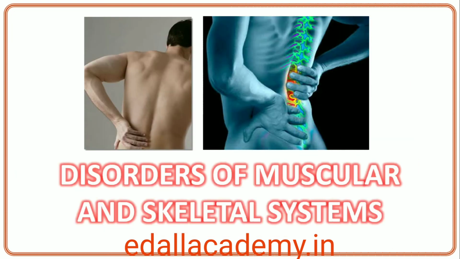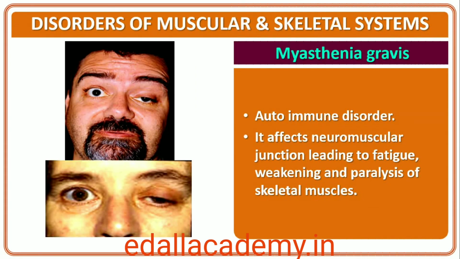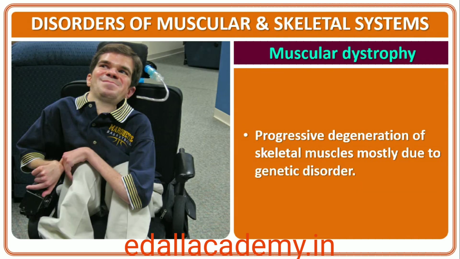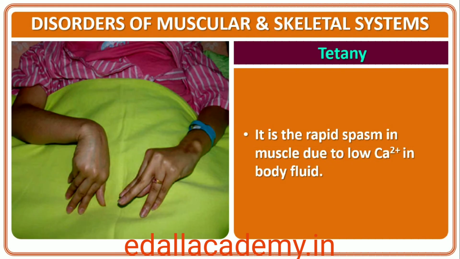20.5 Disorders of muscular and skeletal system. Myasthenia gravis, autoimmune disorder affecting neuromuscular junction leading to fatigue, weakening and paralysis of skeletal muscle. Muscular dystrophy, progressive degeneration of skeletal muscle mostly due to genetic disorder. Tetany, rapid spasms, wild contractions, in muscle due to low Ca++ in body fluid.